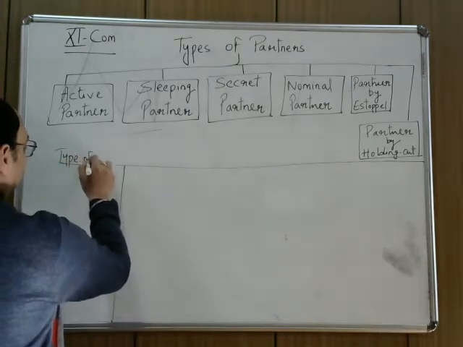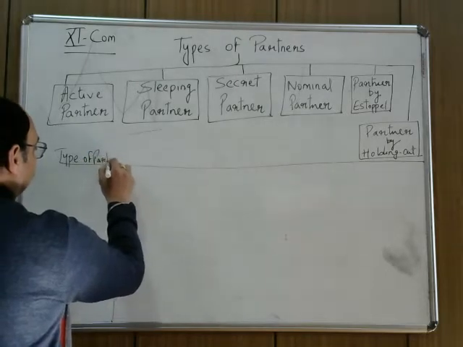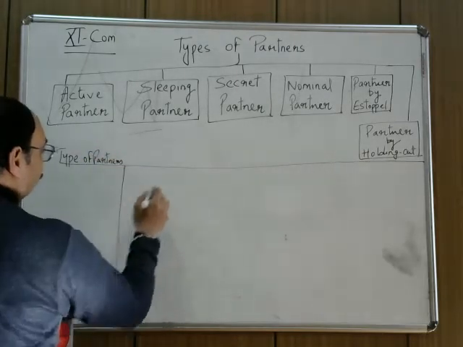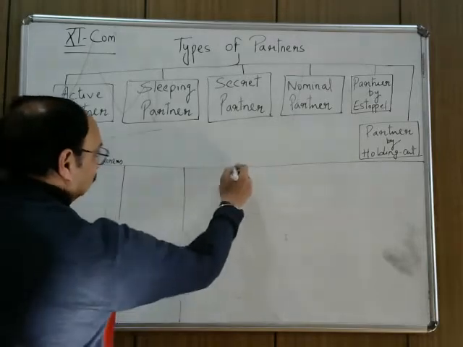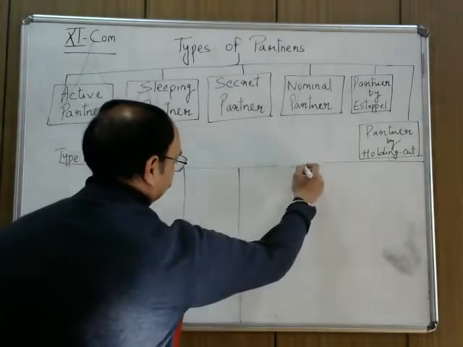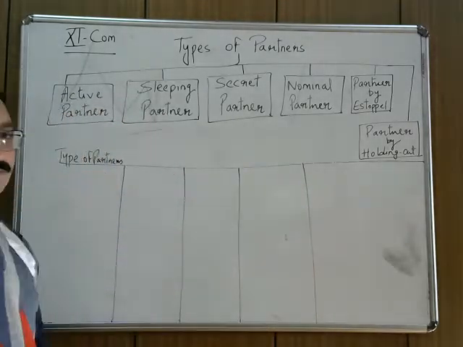Types of partners on 4 bases: 1, 2, 3 and 4.